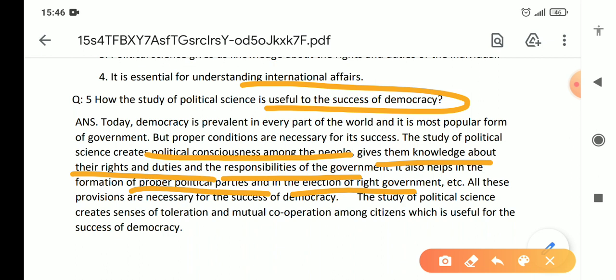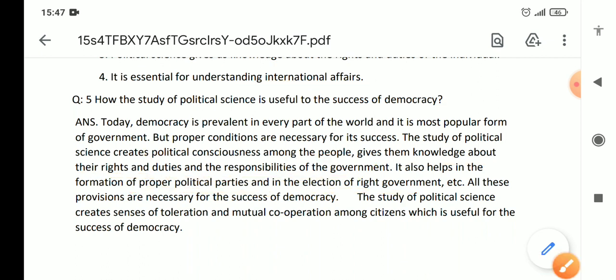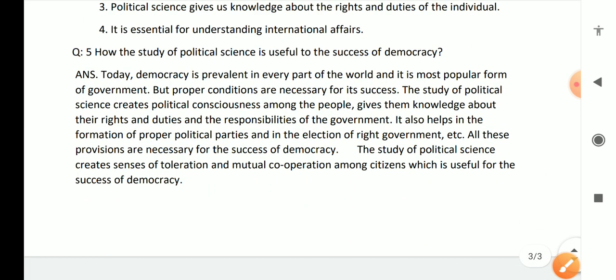Along with this, it makes good citizens. It gives knowledge about the states. So you can add as many points as you want to add to it.